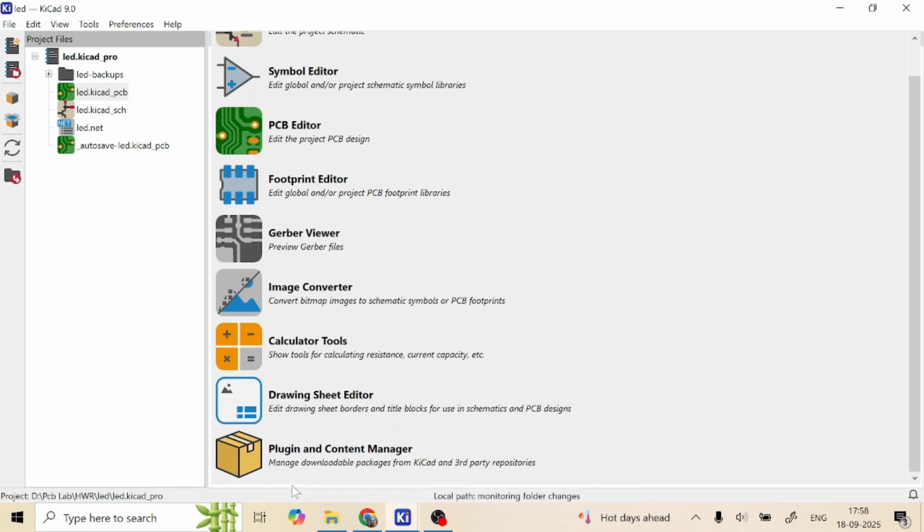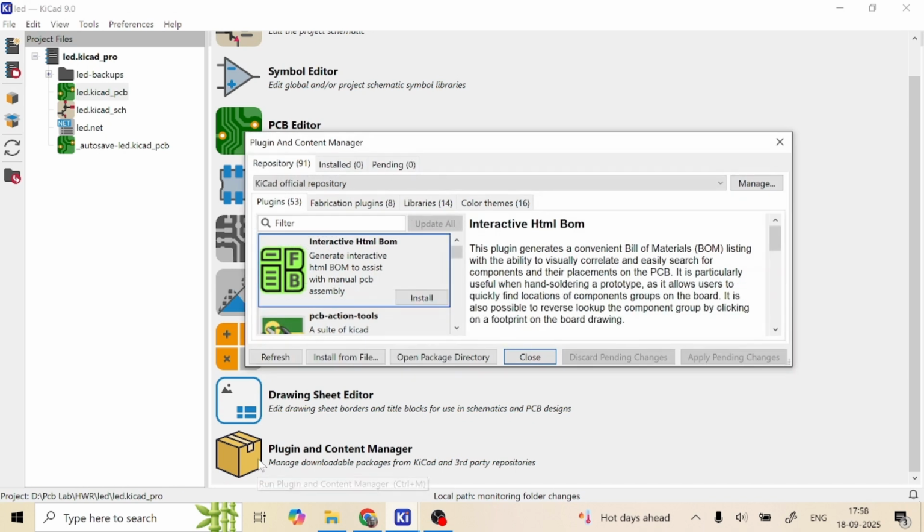Yes, welcome to all. Now I will show you how to install the auto routing in KiCad. For this you need to click on Plugin and Content Manager. Then this window will appear. In this filter box you can type router.